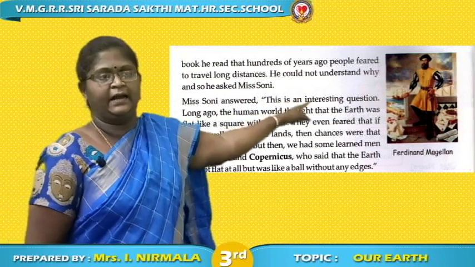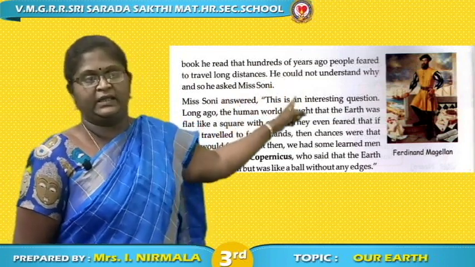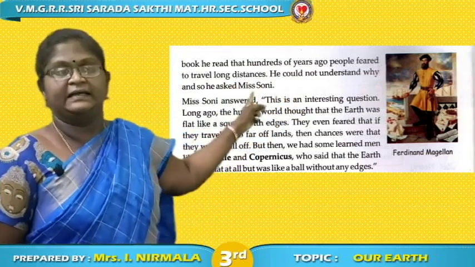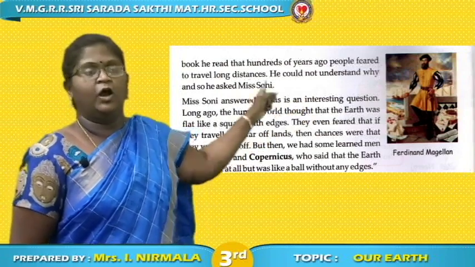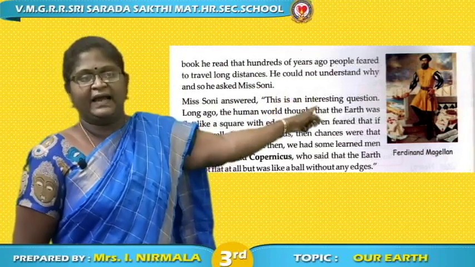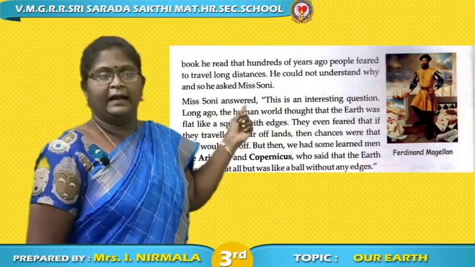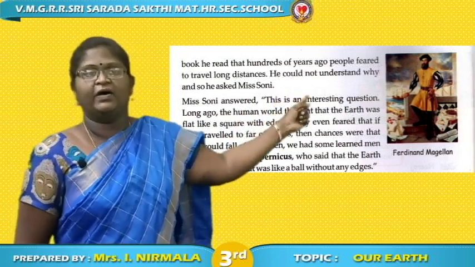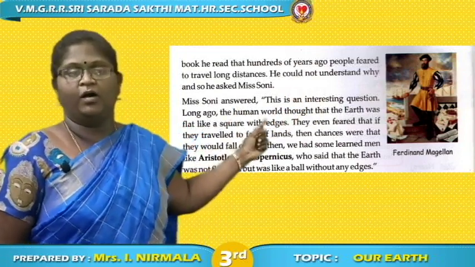Okay. In this book, we have read that hundreds of years ago, people feared to travel long distances. He could not understand why, and so he asks Miss Soni. Miss Soni answered, this is an interesting question. Long ago, the human world thought that the Earth was flat like a square with edges. They even feared that if they traveled too far, chances were that they would fall off.